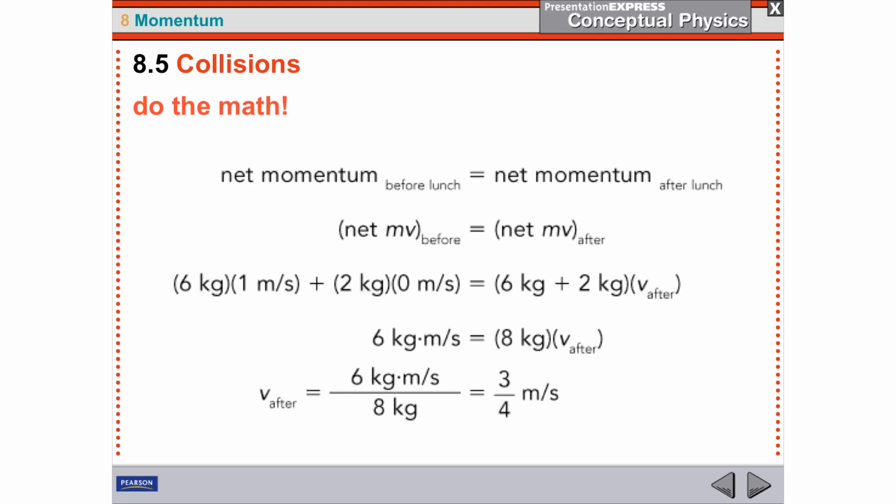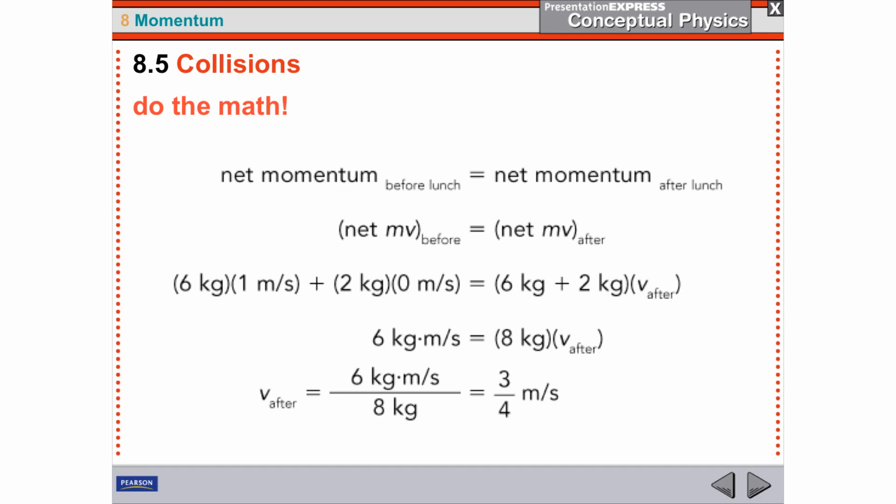So here's the math. If the momentum is the same, okay, then it's going to be 6 times 1 is 6, plus 2 times 0 is 0. So 6 plus 0 is 6. Now that's the mass, and 8 times the new velocity, because it's not going to stay the same. If he gets more massive, then his speed's going to slow down.